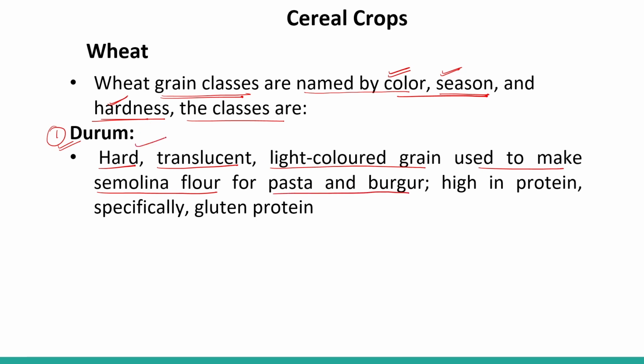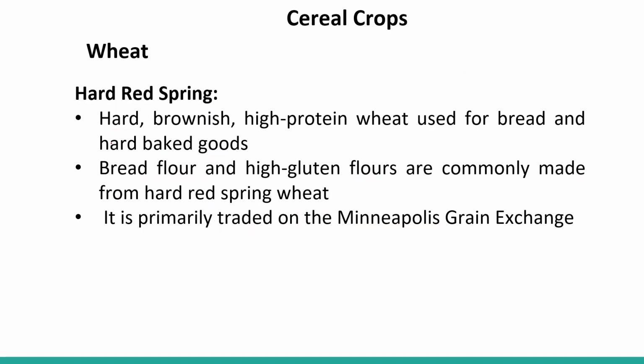So this durum wheat is hard. The seeds are comparatively hard, translucent, light-colored grain used to make semolina flour, which is used for pasta and making burger. They are high in protein content, specifically gluten protein. So this is very important. If we are consuming a lot of pasta, burger and semolina, it means we are consuming a lot of gluten, right? This is the type of wheat called durum wheat.